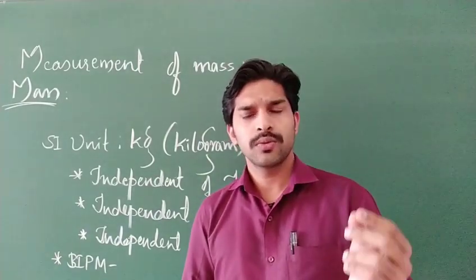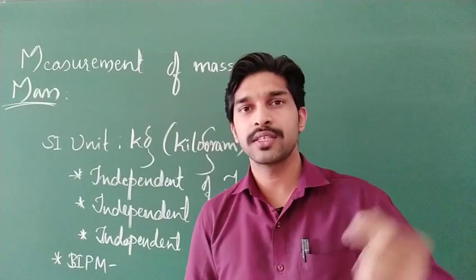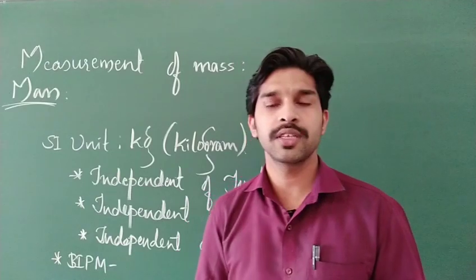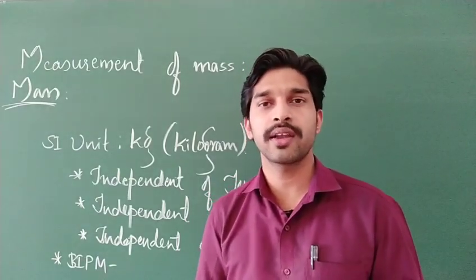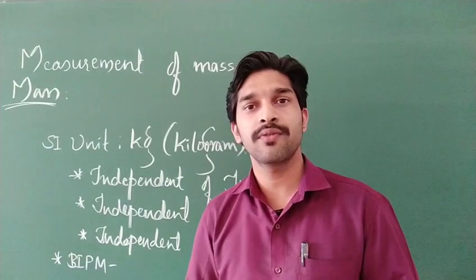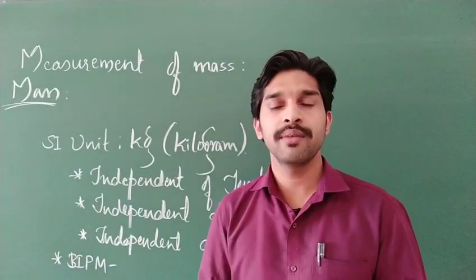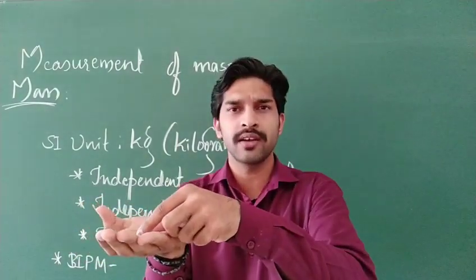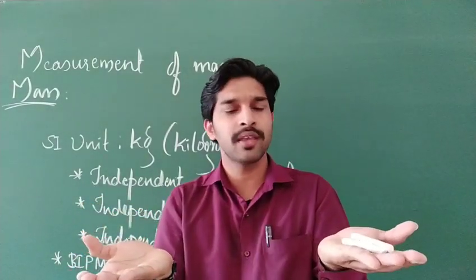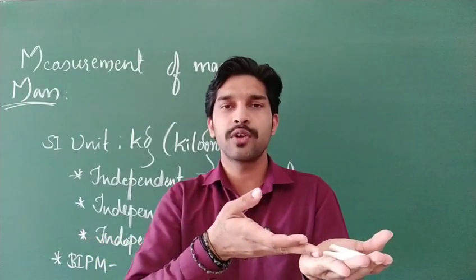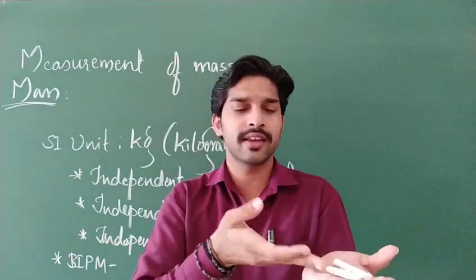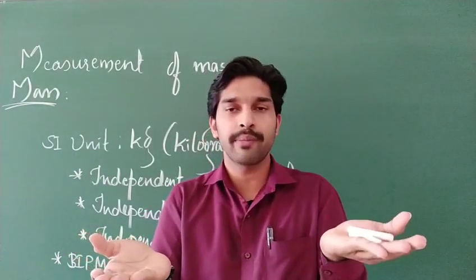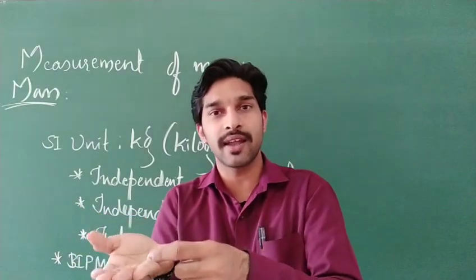Just a basic example of how you can visualize this. In earlier days, in olden days, and even today in the market, they do not use digital weighing machines. They measure with scale pans, two pans like this. In one pan they keep some standard weights, and in the other pan they keep the required quantity you need, for example sugar, jaggery or dal, whatever you are demanding.